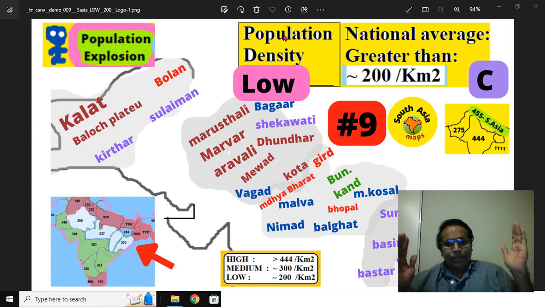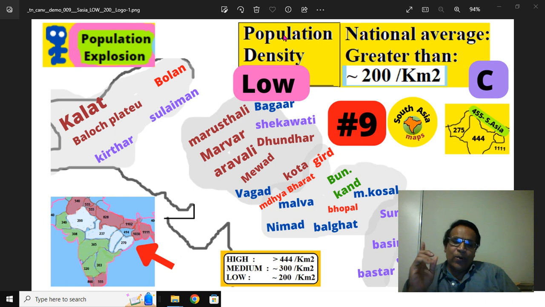Population density is the number of people living per square kilometer. This is called arithmetic density. That is different from physiographic density, because in physiographic density, instead of the normal surface area, only arable land is taken. We are talking only about normal arithmetic density.